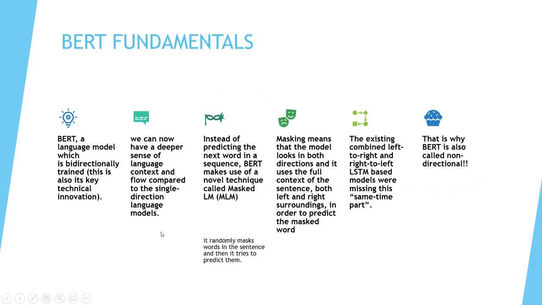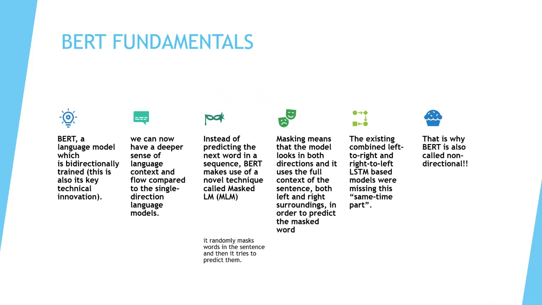But for BERT, to deploy it in loads of scenarios, be it classification, Q&A, or paragraph completion, BERT is a model which is bidirectionally trained and the passes happen at the same time.